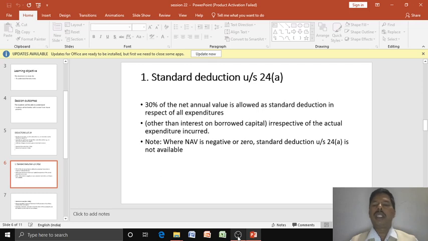Where the net annual value is negative or zero, the standard deduction under section 24A is not available.